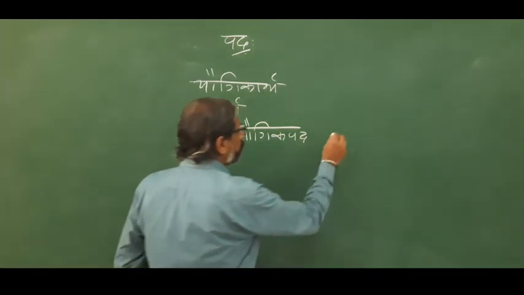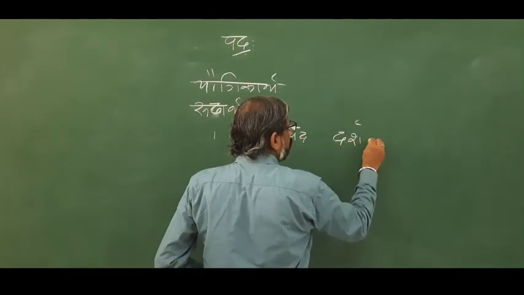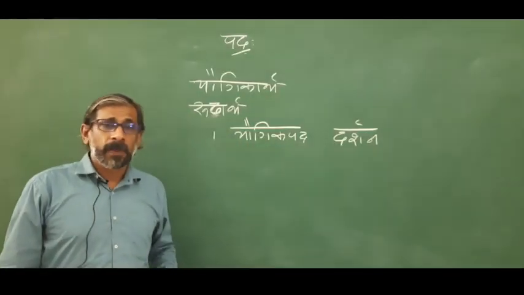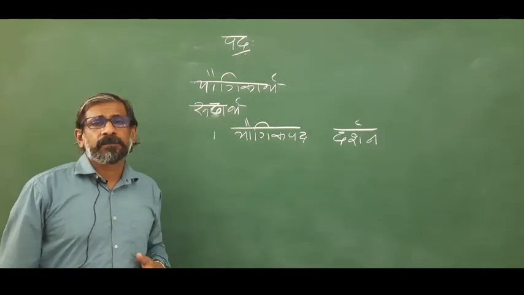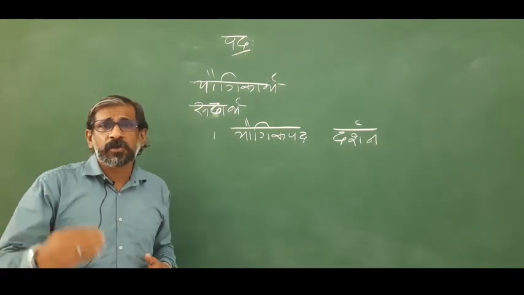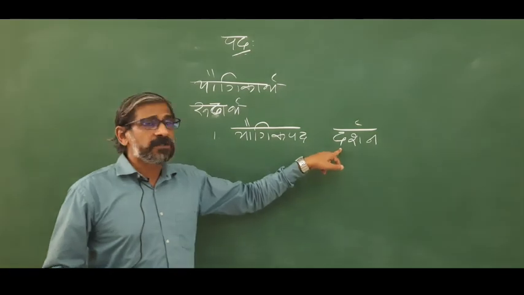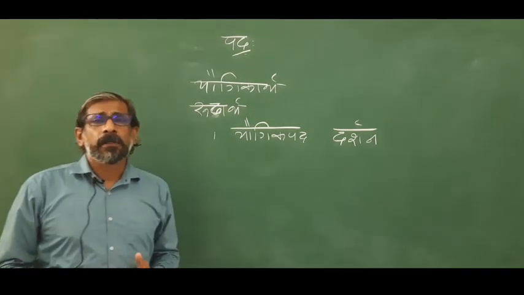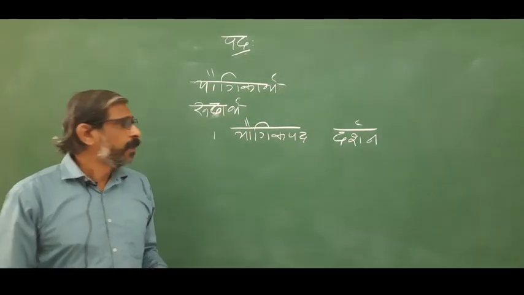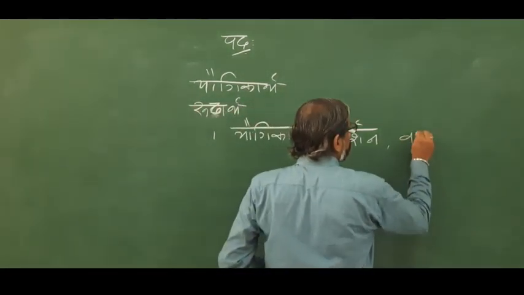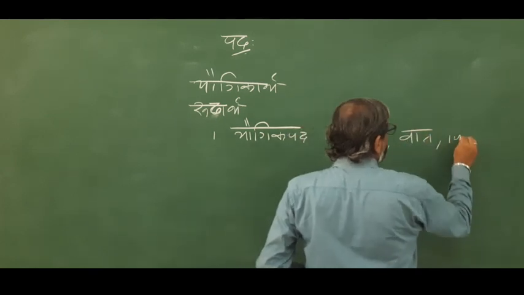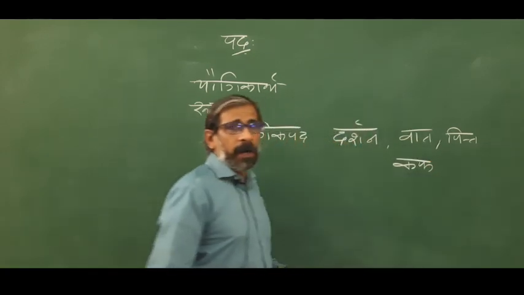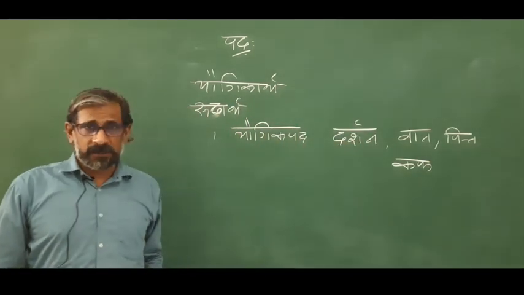For example, darshan. This word has a meaning. That meaning is corresponding to the etymological derivation of this word. Such words are called Yaugika Padas. Pada, Kabha. All these are Yaugika Padas.